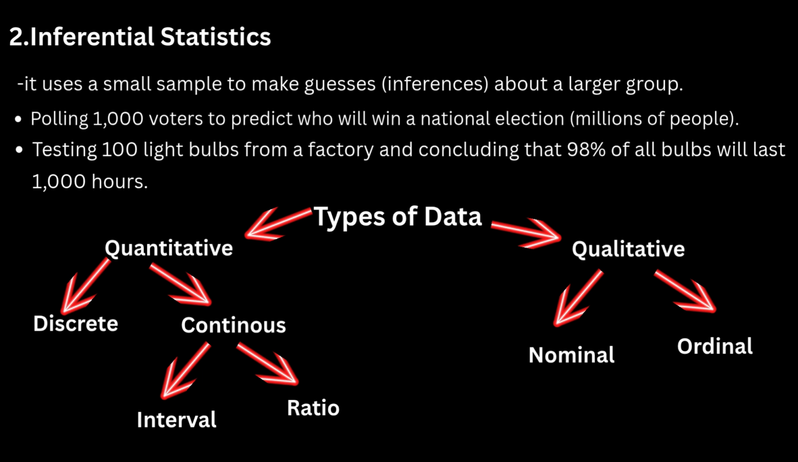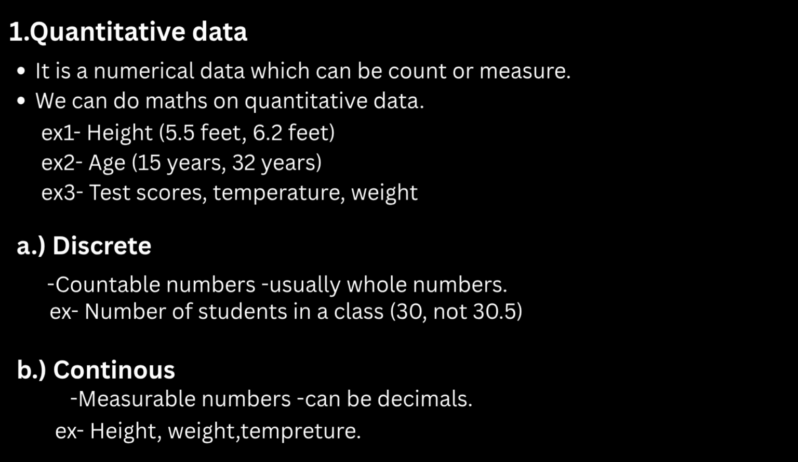And guys, see this diagram. It shows types of data. There are two types of data, which are quantitative and qualitative, which have further subcategories, which we are going to discuss on the next screen. The first type of data is quantitative data. Quantitative data is numerical data which can be counted or measured. We can do mathematics on quantitative data. For example, height, age, test scores, temperature, weight. These are all examples of quantitative data.